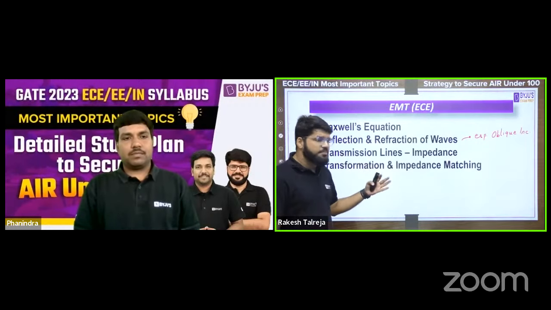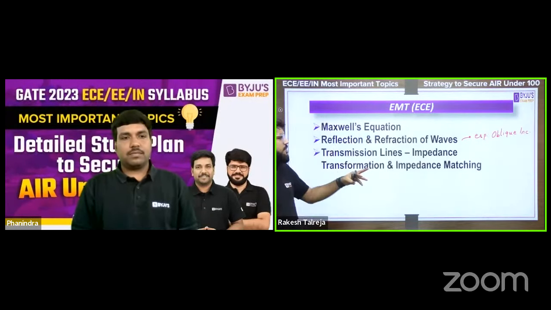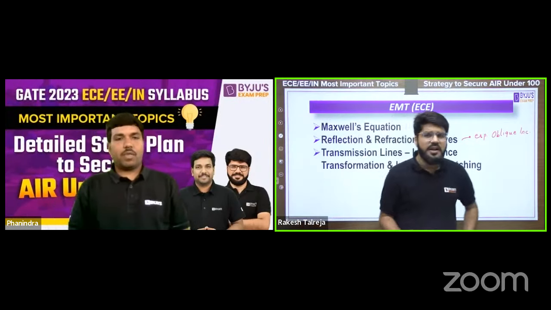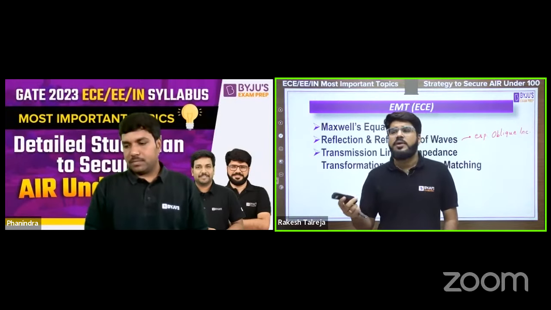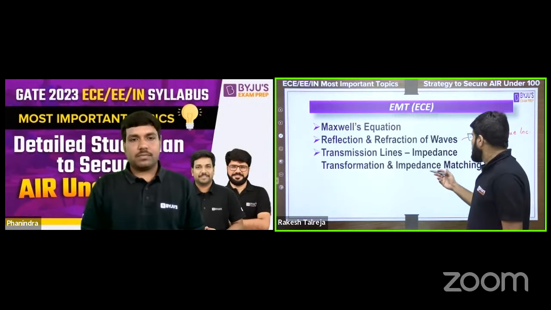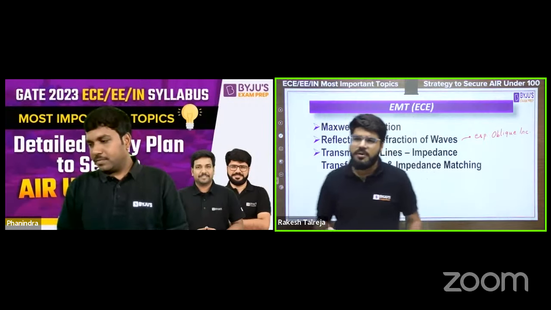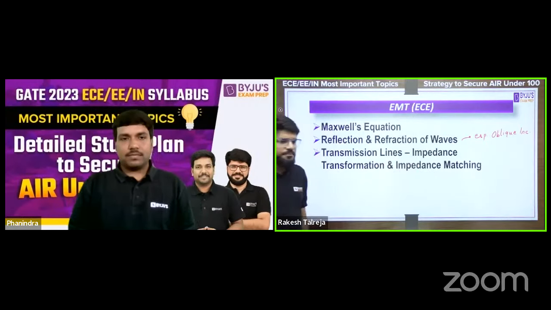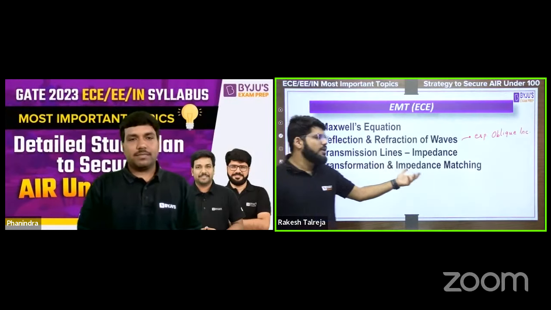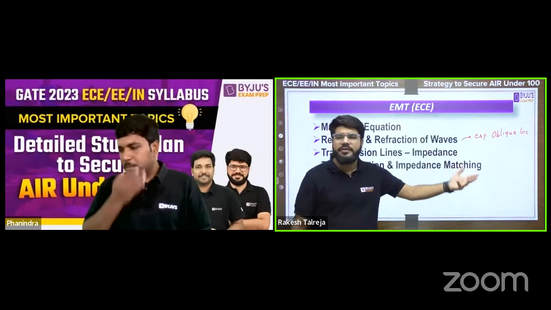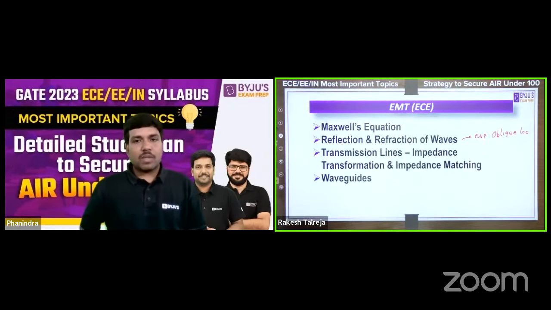Transmission lines as a chapter is important, but the more important things from transmission line are the impedance transformation, or calculating the impedance of the transmission line for any given length, calculating the input impedance, and going for impedance matching techniques like single stub matching or quarter wave transformer. All these things are very important, right? And within the impedance matching, you can call it the Smith chart also, you can sometimes expect, but not every year. Maybe 1 out of 3 years, Smith chart questions they are also discussing.